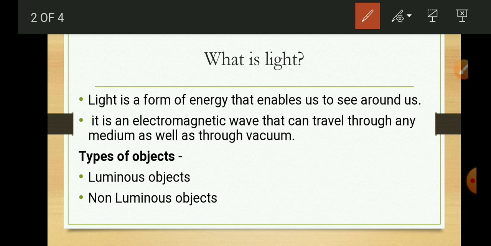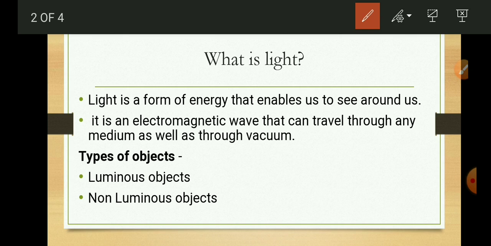The second type of object is non-luminous objects. Those which do not have their own light. If there is no light, we can't see such objects. For example, in a dark room, we were unable to see all the things such as furniture and walls in that room.